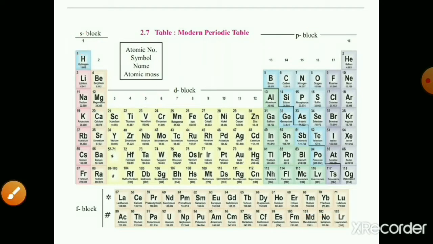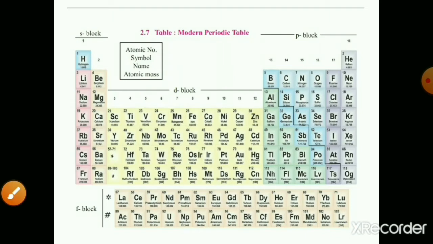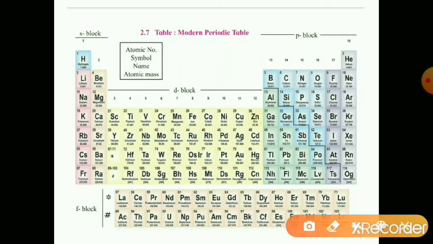S and P block elements are called the representative elements. The groups from 3 to 12 are called the transition elements. These d block elements are called the transition elements. Groups 3 to 12 are the d block elements or transition elements.